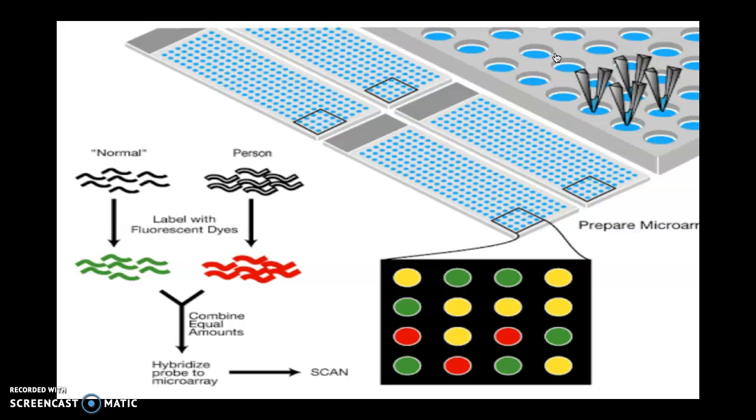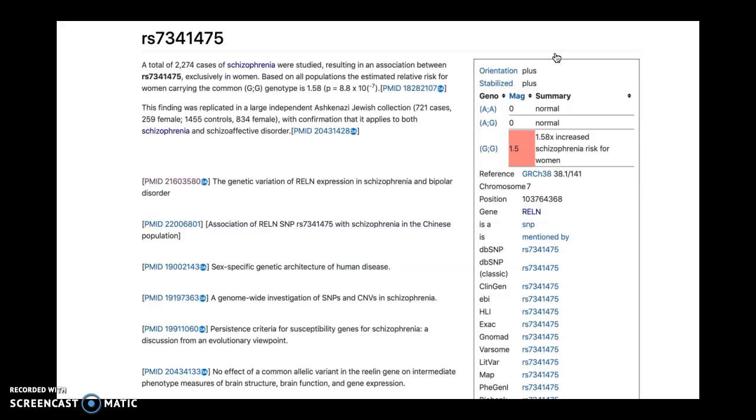According to SNPedia, studies have shown that women who have the GG risk genotype for the SNP RS7341475, impacting the RELN gene, show higher levels of microexon skipping in the brain. Moreover, microexons play significant roles in both system functionality and regulation. The low levels of reelin in schizophrenic patients and their link to other neuropsychiatric diseases explain why the genetic variations in the RELN gene act as risk indicators. Notably, reelin is expressed by the Cajal-Retzius cells, located in the marginal zone of the prenatal cortex.